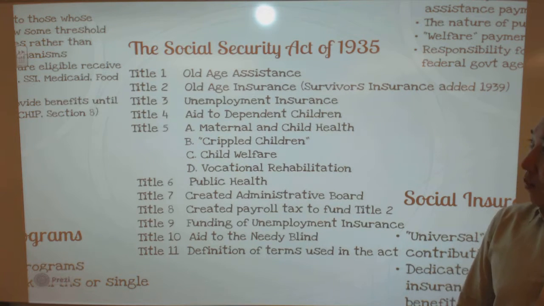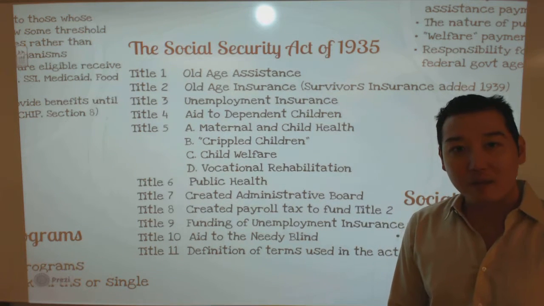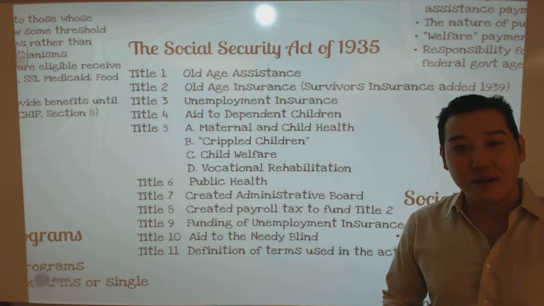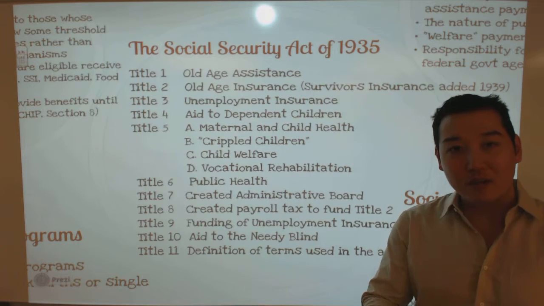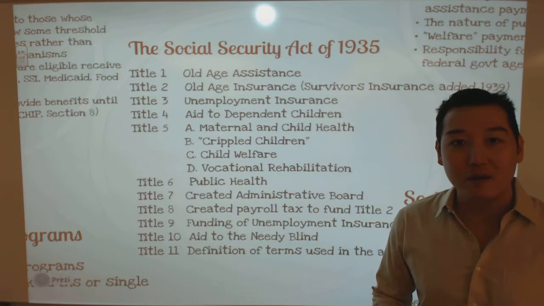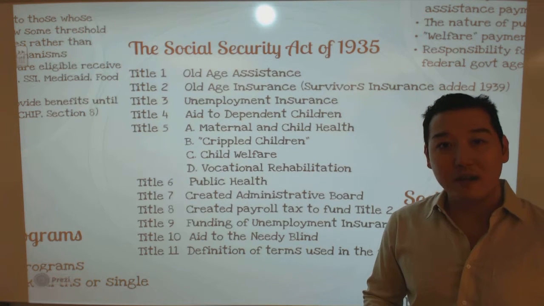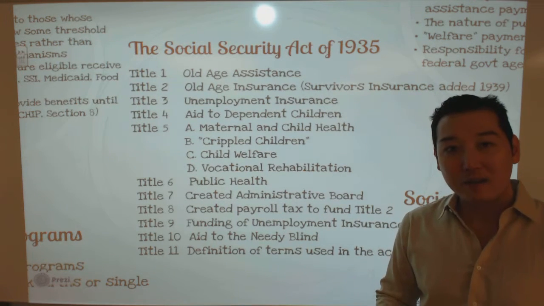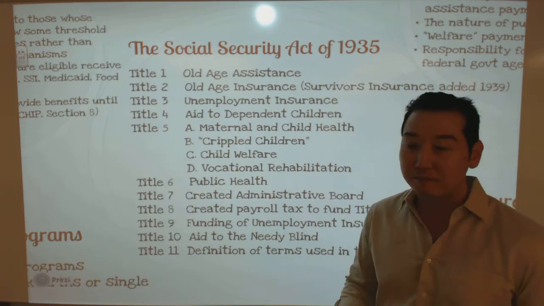So you see here, Title I is Old Age Assistance. I was talking about these state pension programs that were emerging during the Progressive Era. What the Social Security Act of 1935 did was essentially consolidate all the different state assistance programs for seniors into one program called Old Age Assistance. Now, Old Age Assistance doesn't exist anymore today. It's become a part of Supplemental Security Income, which provides income payments to aged, blind, and disabled populations, but this was the very first name given to our Supplemental Security Income program. So that's Title I.